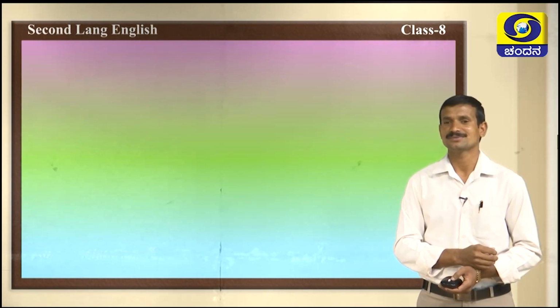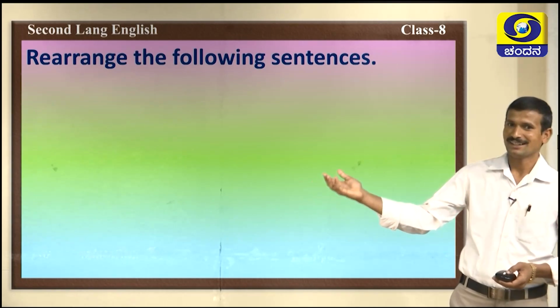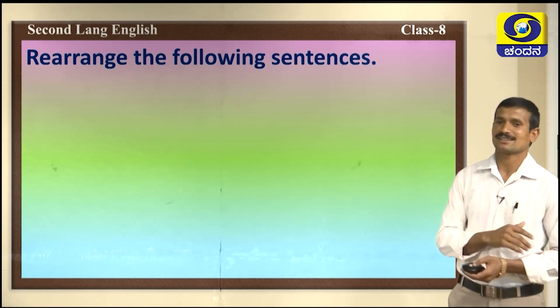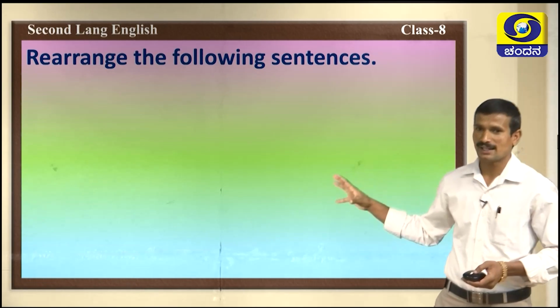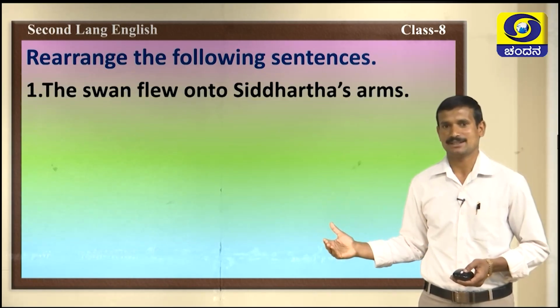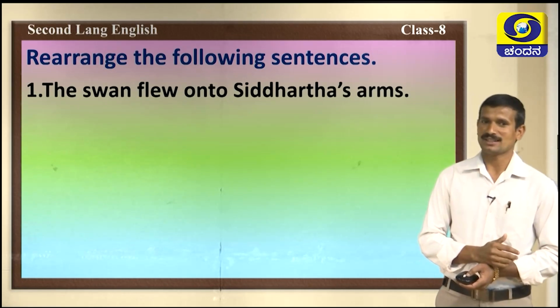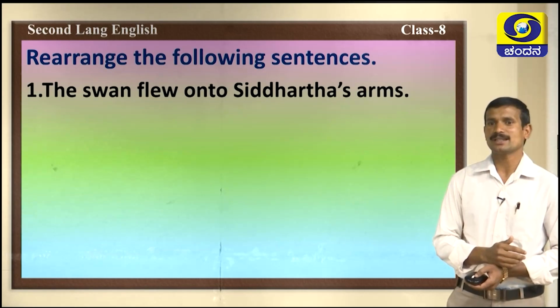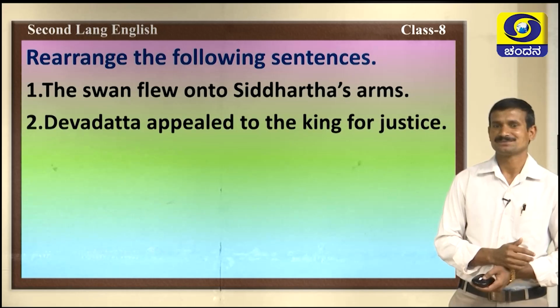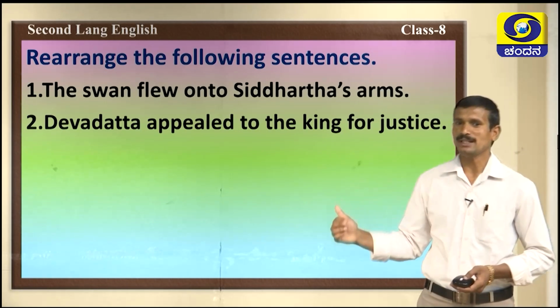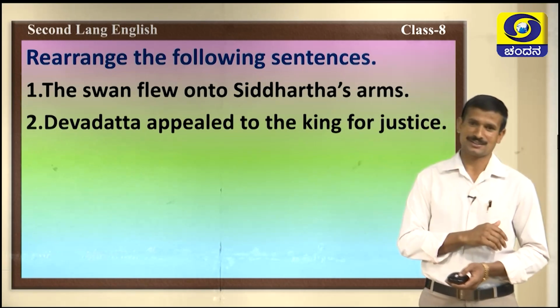Now, next activity, rearrange the following sentences. You should rearrange them according to the events of the story. First one, the swan flew onto Siddhartha's arms. Next one, Devadatta appealed to the king for justice.